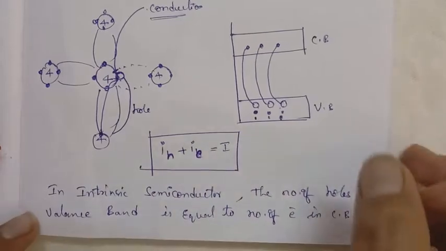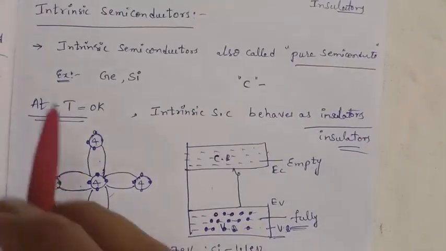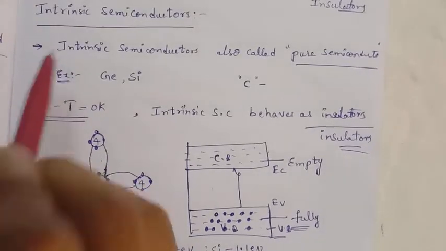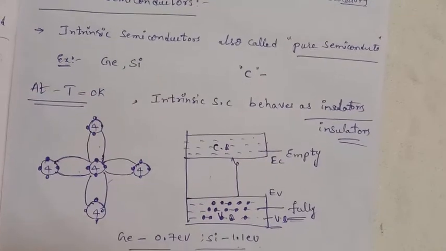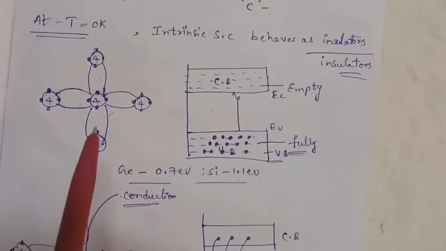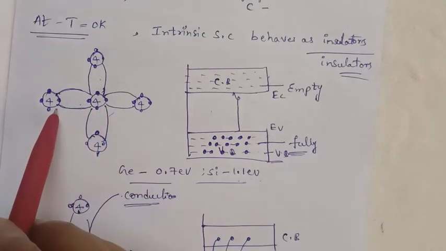It is very important. What you learn from this is that an intrinsic semiconductor means a pure semiconductor, pure germanium or pure silicon crystal. At T equal to 0 Kelvin temperature, these 4 electrons form 4 covalent bonds.